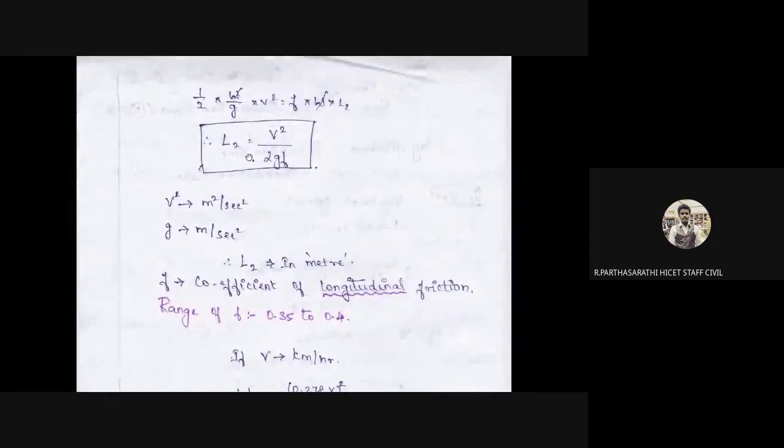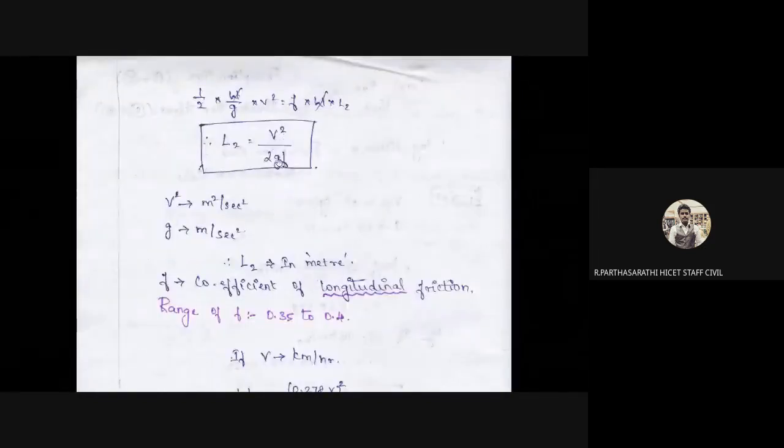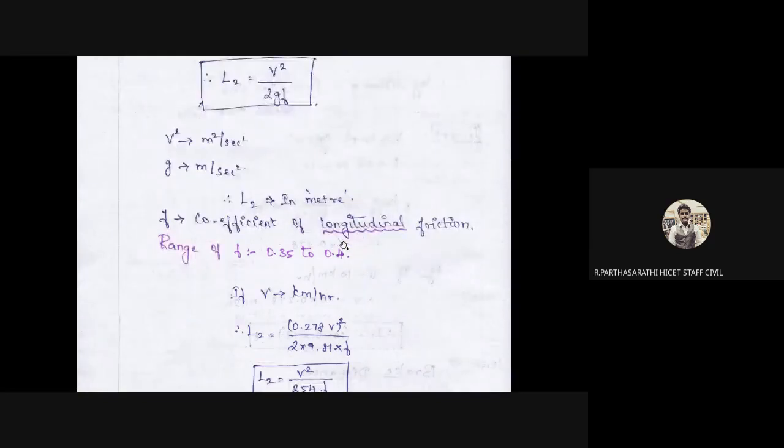Okay, we apply these equations; L2 is unknown, so rearranging, L2 is equal to v squared by 2gf. This is the formula for finding the braking distance. Okay, L2 is equal to v squared by 2gf. V squared is in m square per second square, g is in m per second square. L2, the braking distance, is in meters. Always the values are in meters only. f is the coefficient of longitudinal friction. The range of f is 0.35 to 0.4.